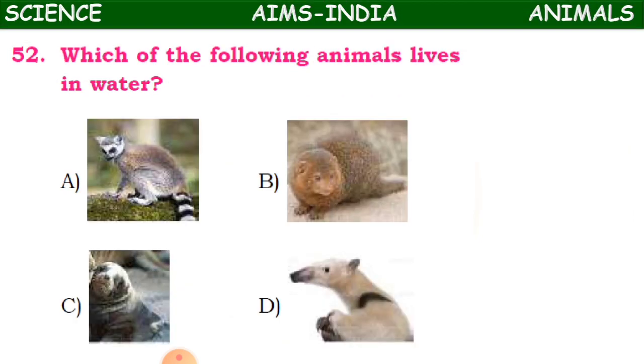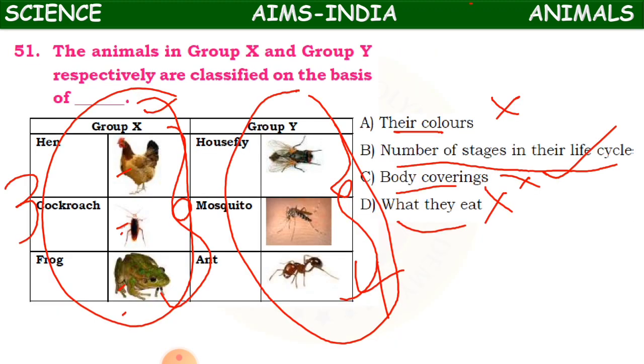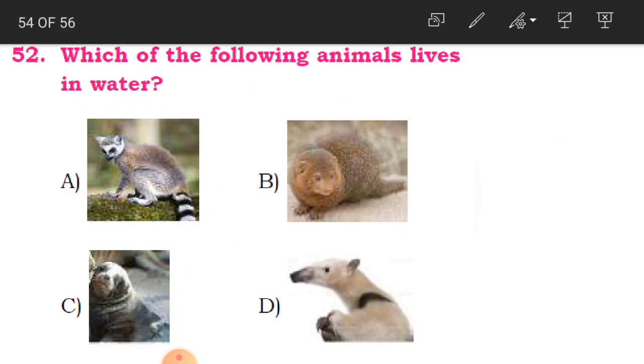Now 52nd question. Which of the following animals lives in water? See, children, here you have got 4 animals. Which of the animals lives in water? So this is C. Which one is the C? Seal.